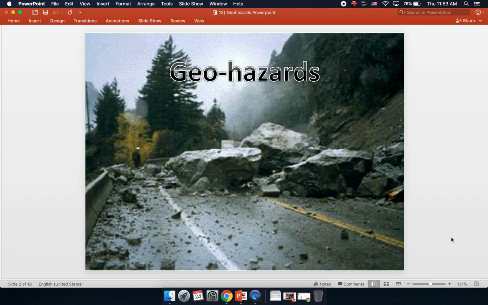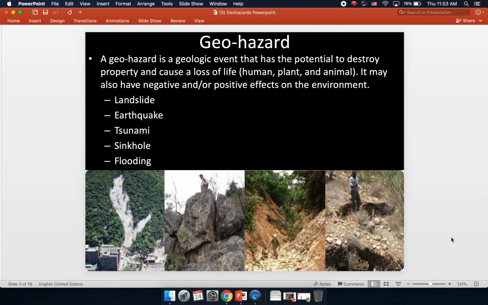This lesson is on geohazards. A geohazard is a geologic event that has the potential to destroy property and cause a loss of life. And when we're talking about a loss of life, we're talking about human, plant, and animal. It may also have negative and/or positive effects on the environment.